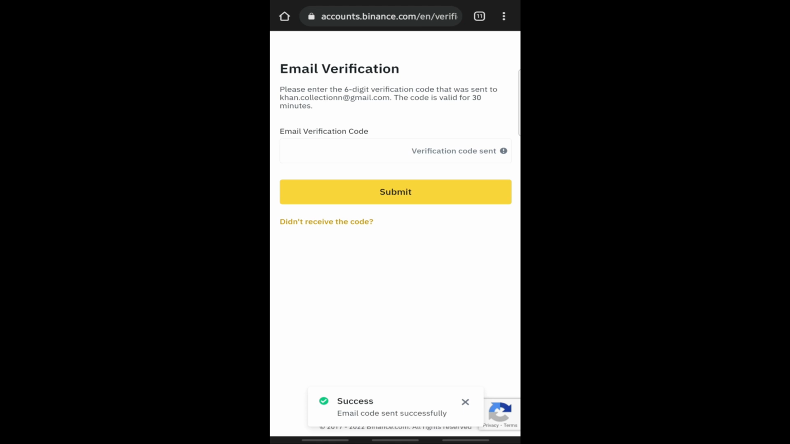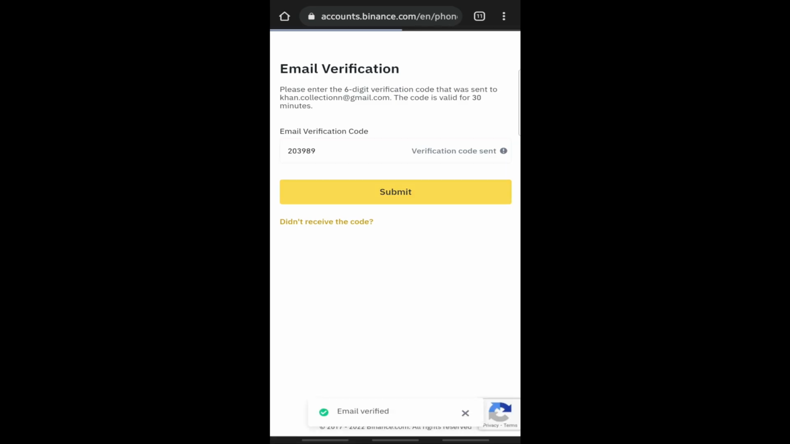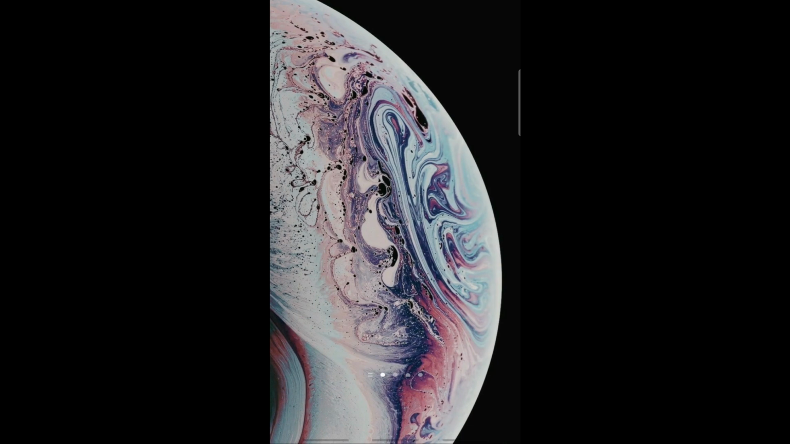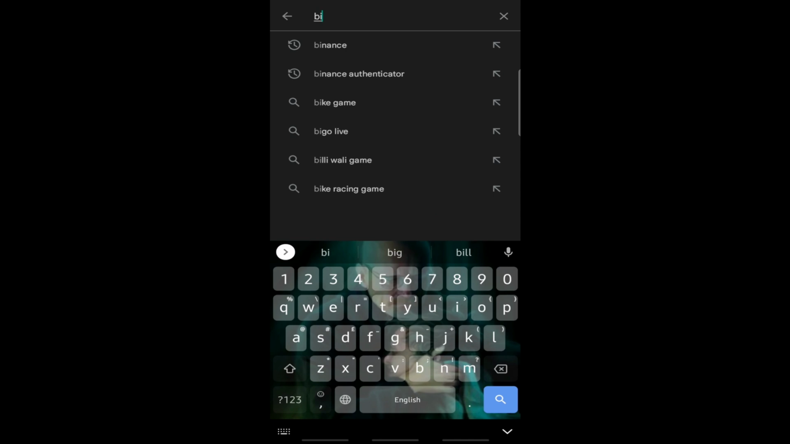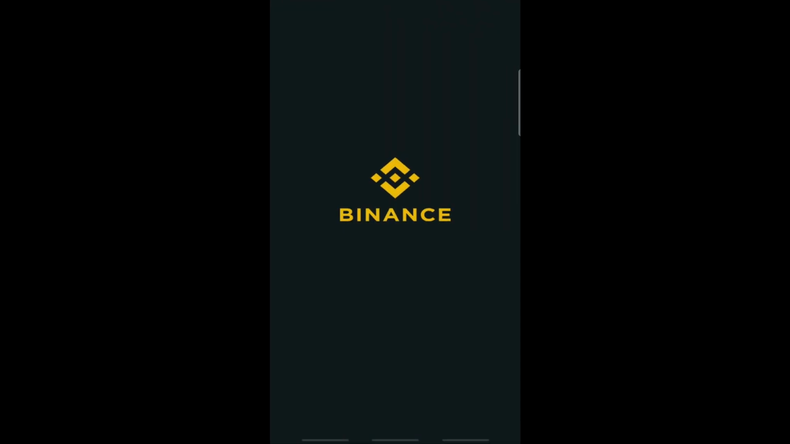You will receive a code on your Gmail account. Copy that code and paste it here. Now, for further verification, you need to download the Binance app. Skip phone number verification for now. Go to the App Store, download Binance. As I already have it downloaded, I'll just open it.